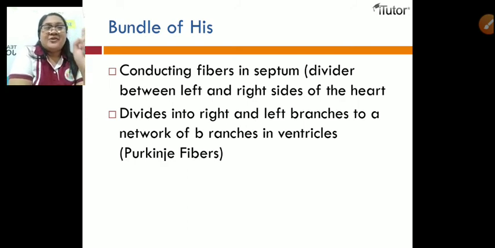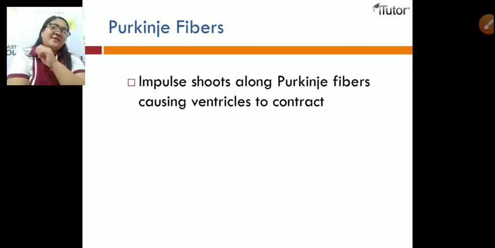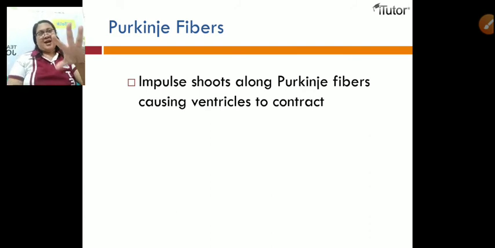It divides into the right and left branches to a network of branches in the ventricles, which we call the Purkinje fibers. The impulse shoots along the Purkinje fibers, causing the ventricles to contract. Because of these Purkinje fibers, our ventricles contract.